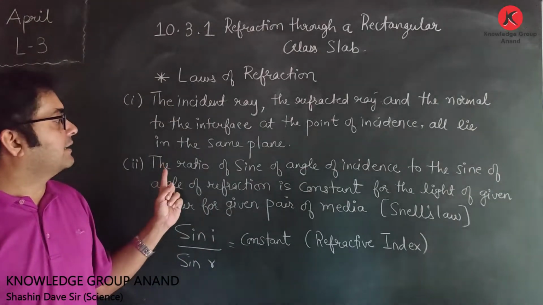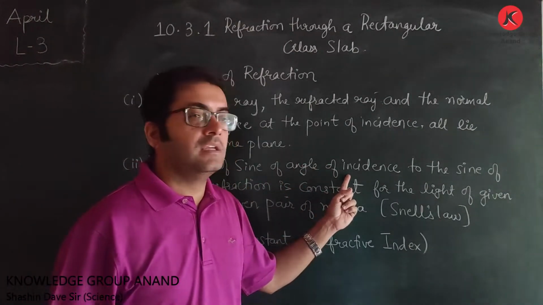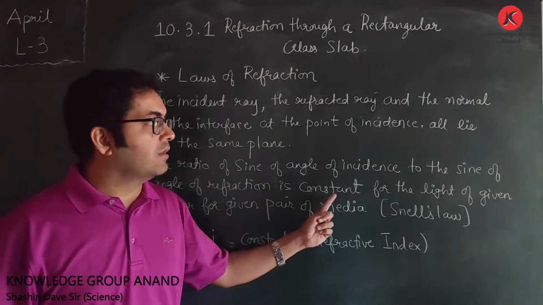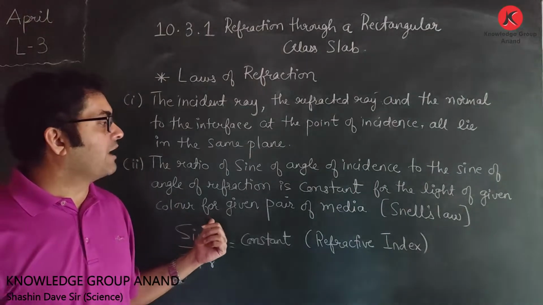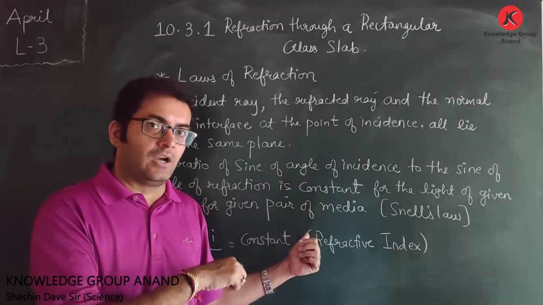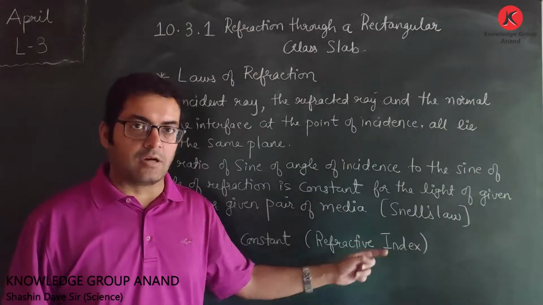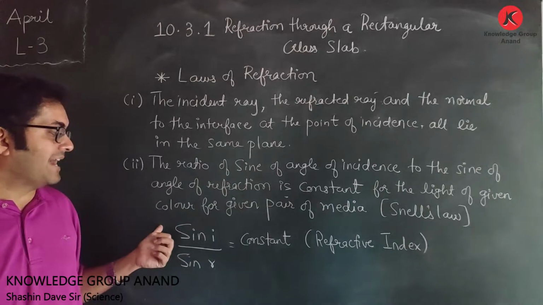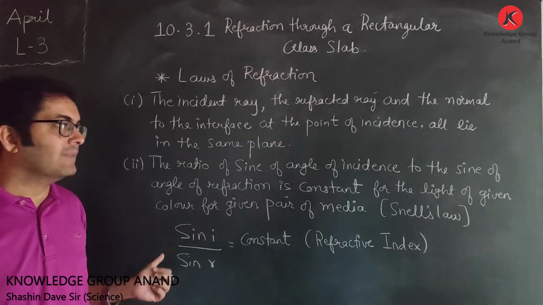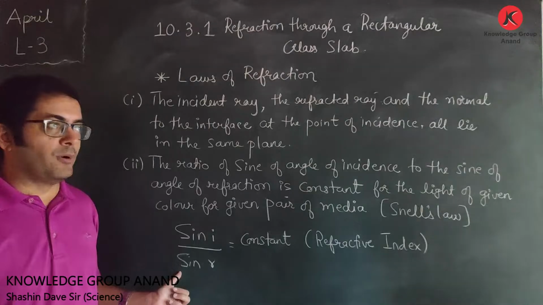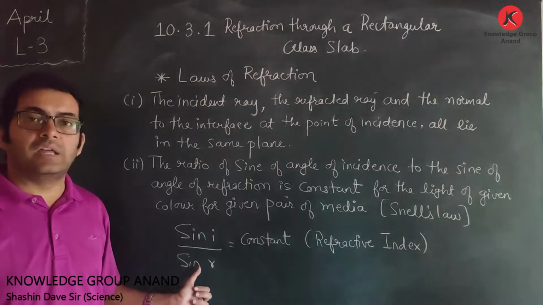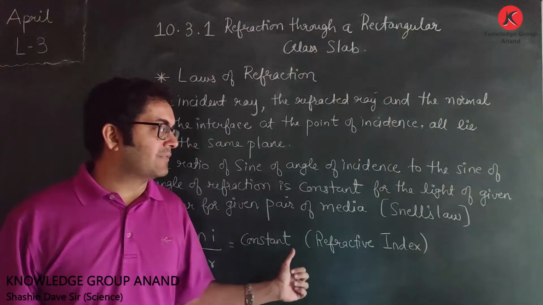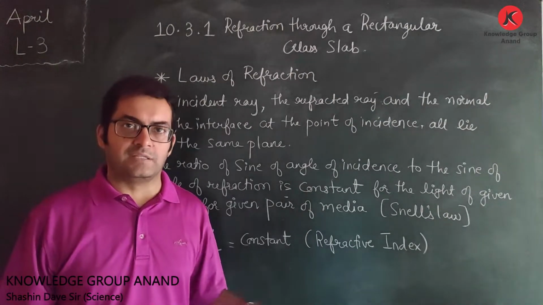Law 2 says that the ratio of sine of angle of incidence with the sine of angle of refraction will always be constant for the light of given color and for a given pair of media. The second law is also known as Snell's law. Mathematically, Snell's law can be represented as sine I upon sine R, where sine I is sine of angle of incidence and sine R is sine of angle of refraction, is constant, and this constant is termed as refractive index, about which we will discuss in the next lecture.